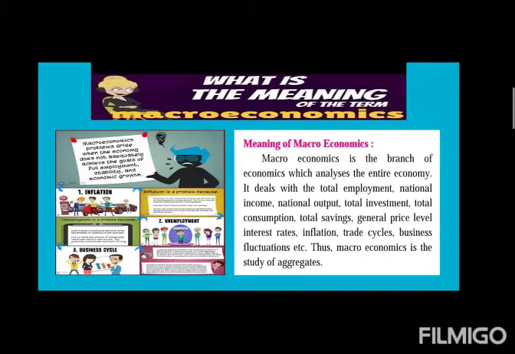Total investment, total consumption, total savings by the country. General price level, interest rates, inflation, you all know inflation, deflation, trade cycles or business cycles. If there are fluctuations in the business, then what could be the reasons? How can we boost up our economy? These things are studied by macroeconomics.